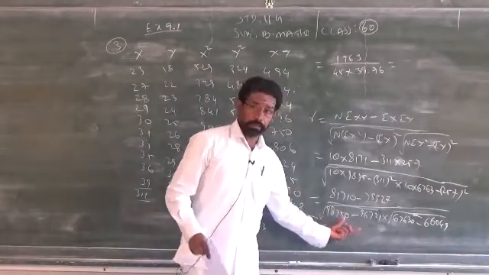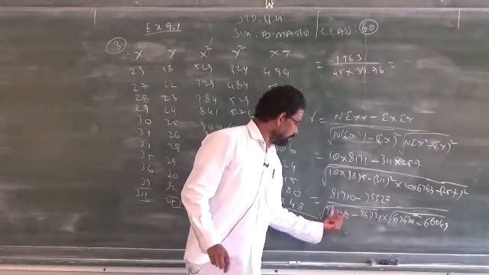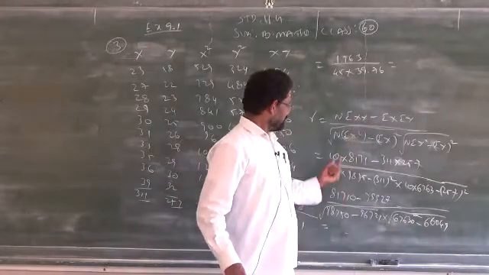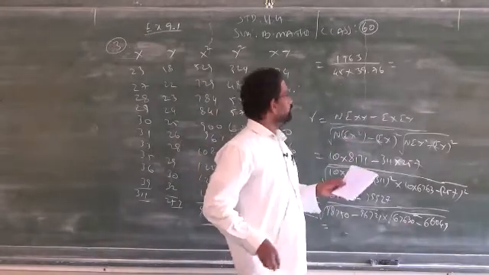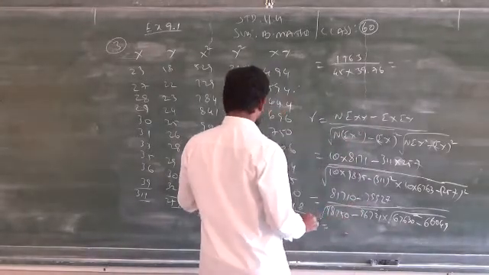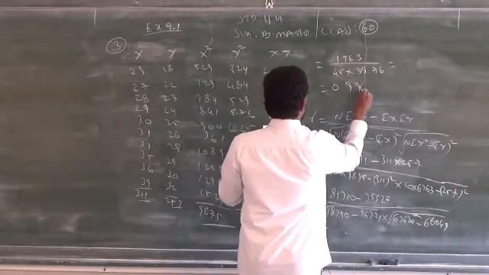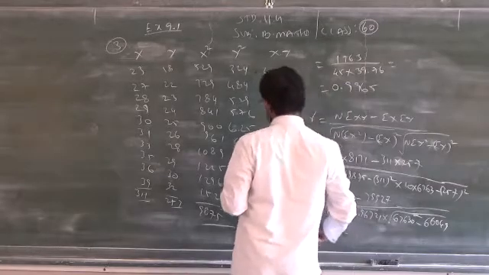See, subtract these two, take square root. Subtract these two, write down as it is. When you multiply and divide, you will get 0.9965. That's the answer. Clear?